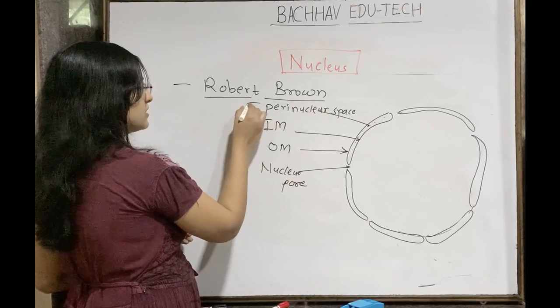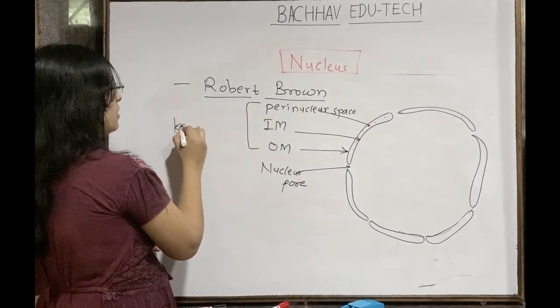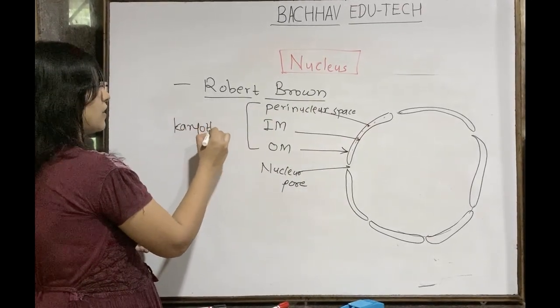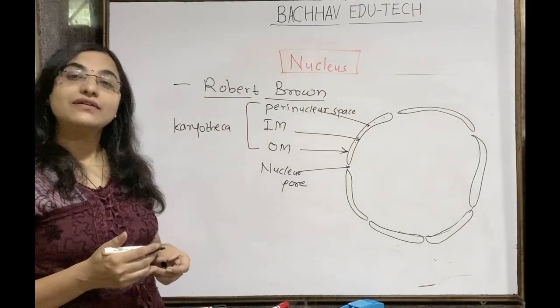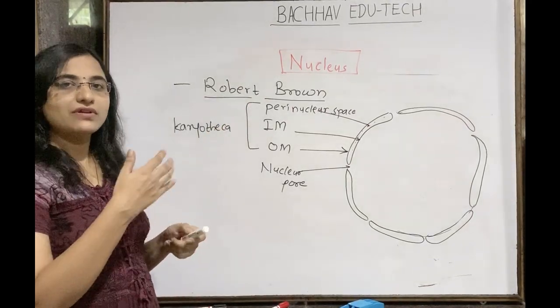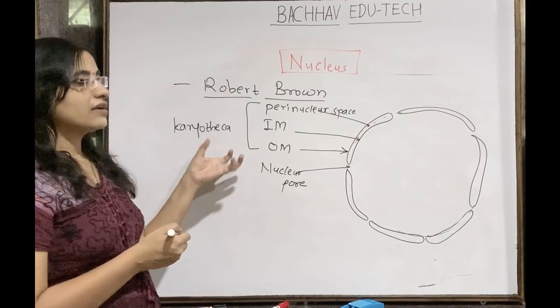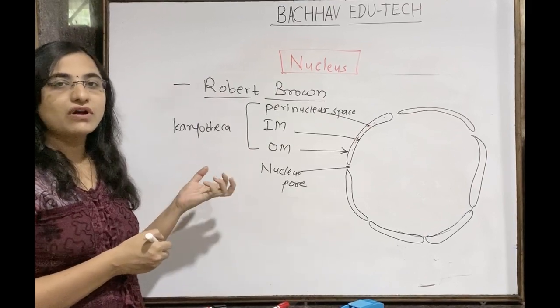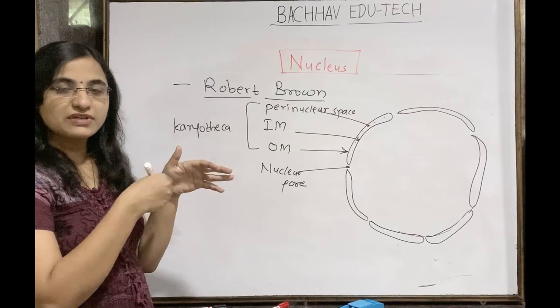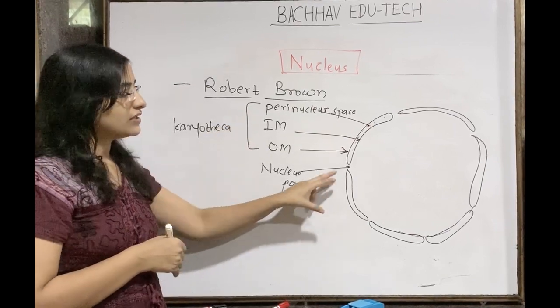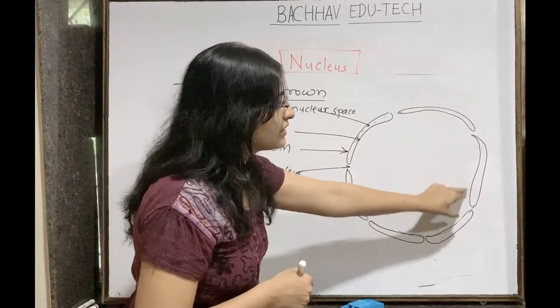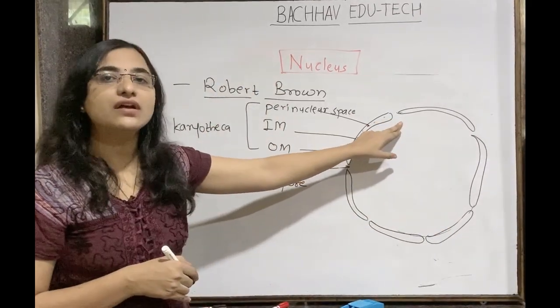Together, the outer membrane and inner membrane we call the karyotheca. Karyo stands for nucleus and theca stands for what? Covering. So the inner membrane and outer membrane together we call the karyotheca, and the space in between these two membranes we call the perinuclear space. There are pores, and we call these pores the nuclear pores.